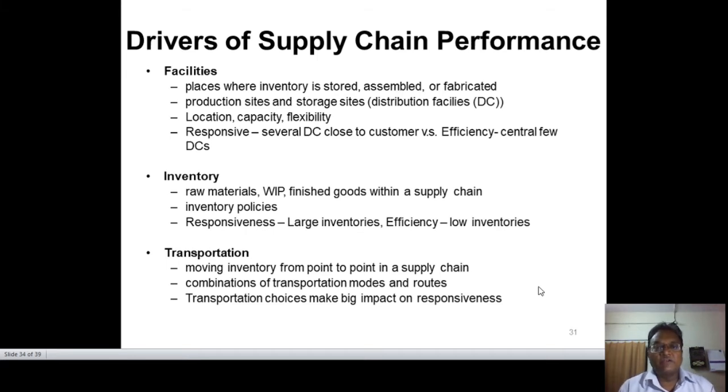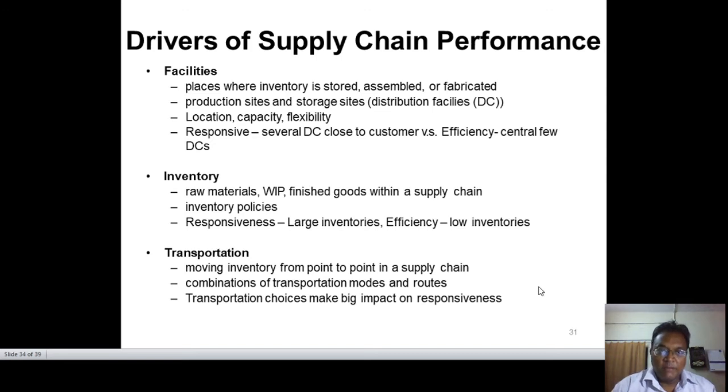Facilities means places where inventory is stored, assembled, or fabricated. Inventory means stock, goods. So we have to store, assemble, or fabricate it in such a way that if it is the raw material side, then it should be procured very efficiently. And if it is finished goods, accordingly we have to handle it. Then we have to take the production sites and the storage sites, that is the distribution facilities, commonly known as a DC. Then we have to look after the location, capacity, and flexibility.